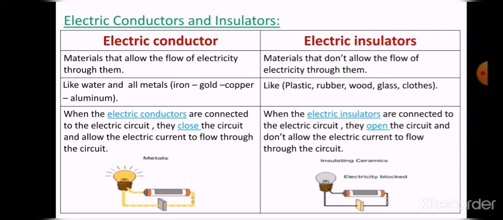So when the electric conductors are connected to the electric circuit, they close the circuit and allow the electric current to pass through them. So the electric circuit is closed. But when the electric insulators, like a piece of glass or paper or wood, are connected to the electric circuit, they open the circuit. They cut the electric current. So they don't allow the electric current to pass through the circuit.